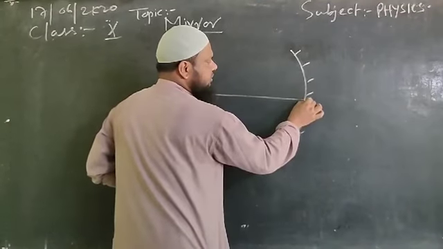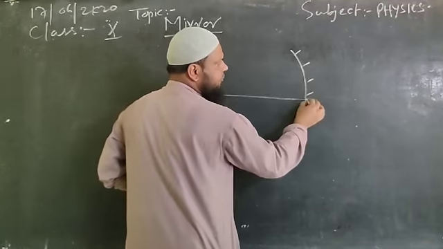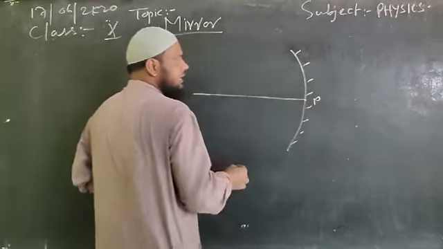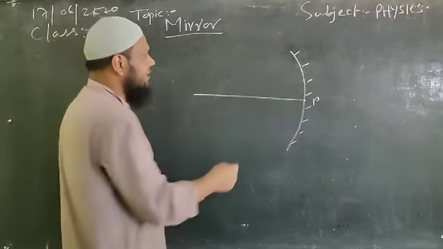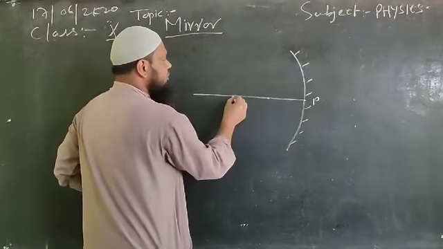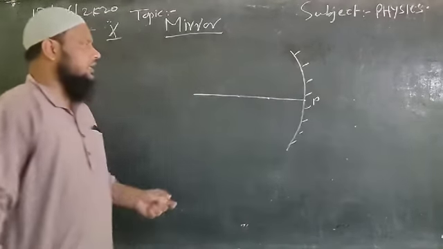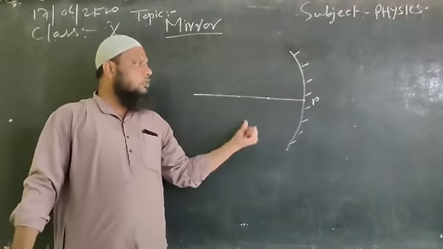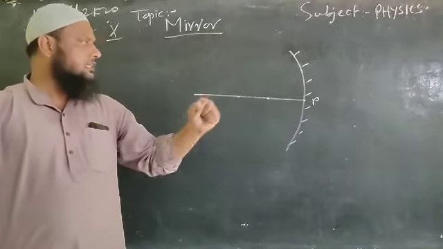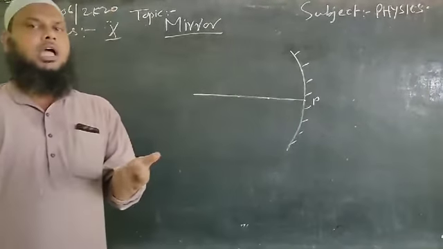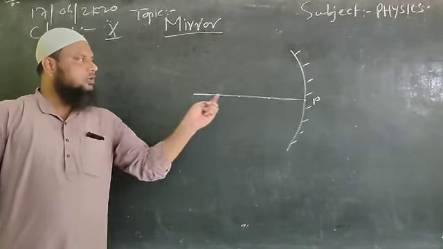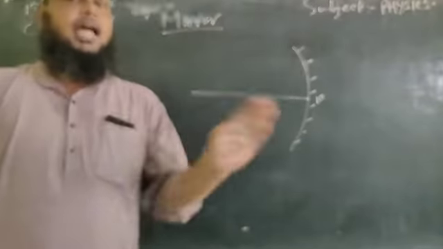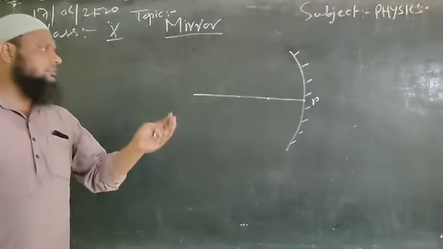The principal axis passes through the center point. This center point of the mirror is known as pole. In a spherical mirror, we will have a focus point and we will also have a center of curvature. These three terms will be defined in more detail later on. But before that, first I am trying to make clear what an image is, how it is formed, and what the sizes of the image are as per the location of the object in front of the mirror, either plane mirror or spherical mirror.